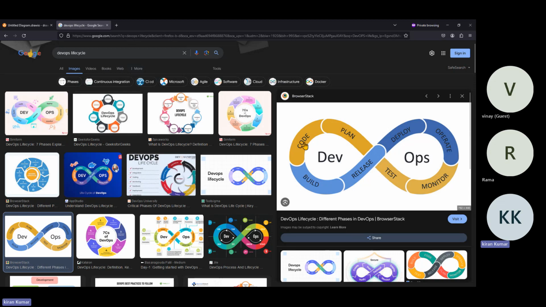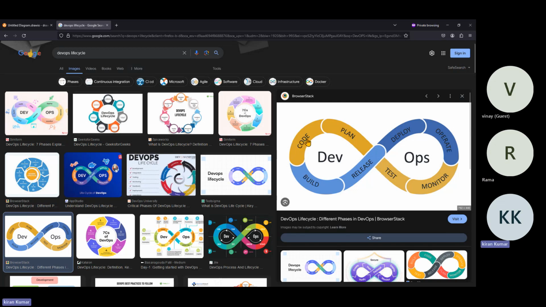Understood? DevOps lifecycle. So this DevOps lifecycle, they will ask you like this way also. Can you please explain about CI/CD pipeline? Like this way also they will ask you. End of the day, this is the CI/CD pipeline only.